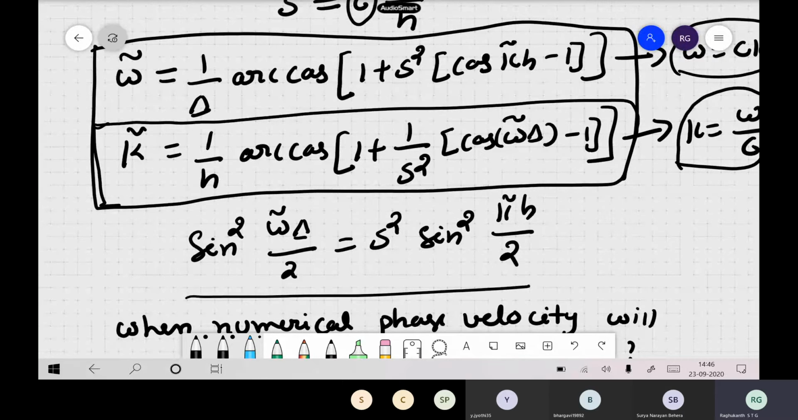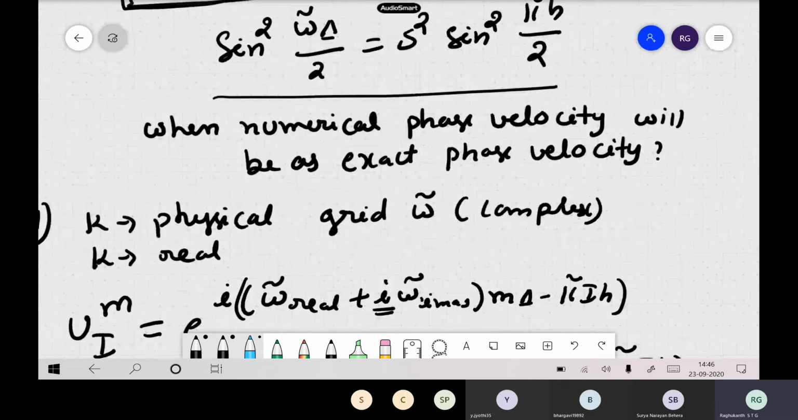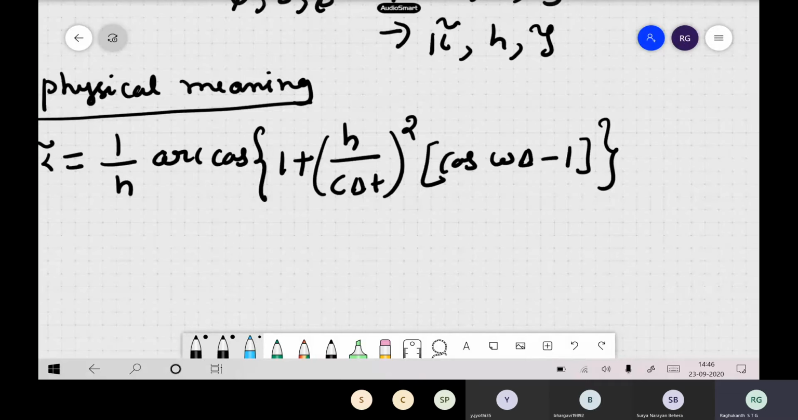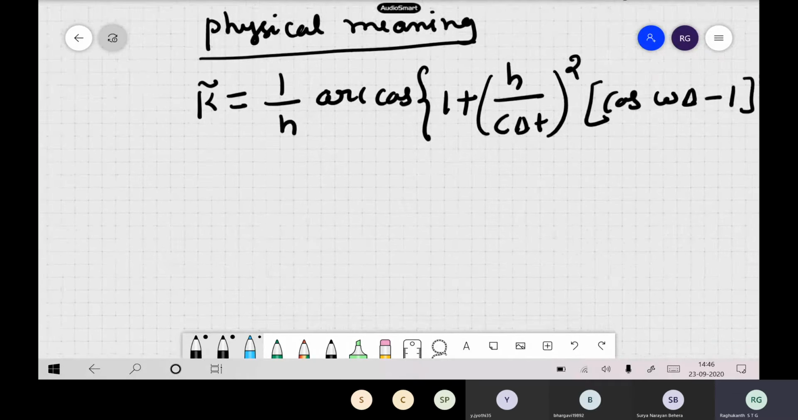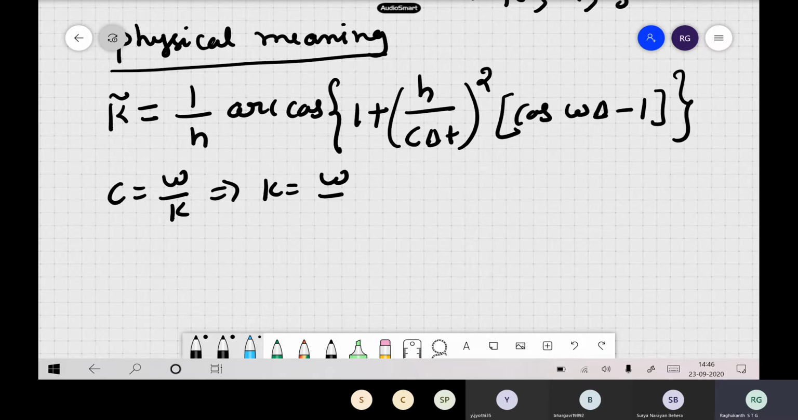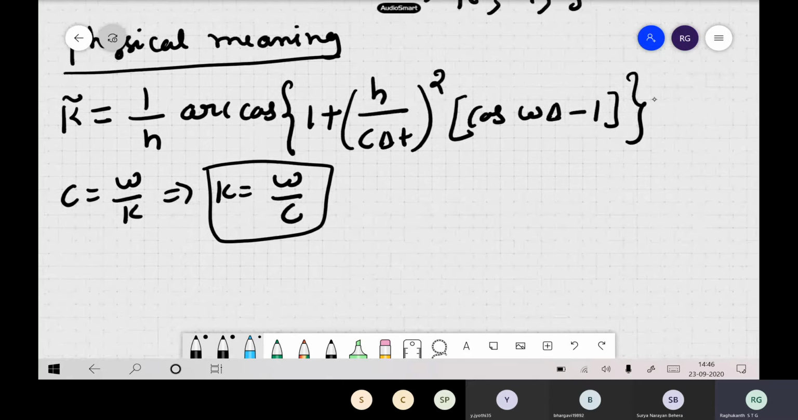Now let us try to see the physics. Same equation I am writing in the bottom. We have already written c delta t by h itself. Let us try to see what is actually happening numerically. In the original equation, c is equal to omega by k, which means k is equal to omega by c. This is our exact equation. The thing in finite difference is this type of format, which becomes the same as this itself.